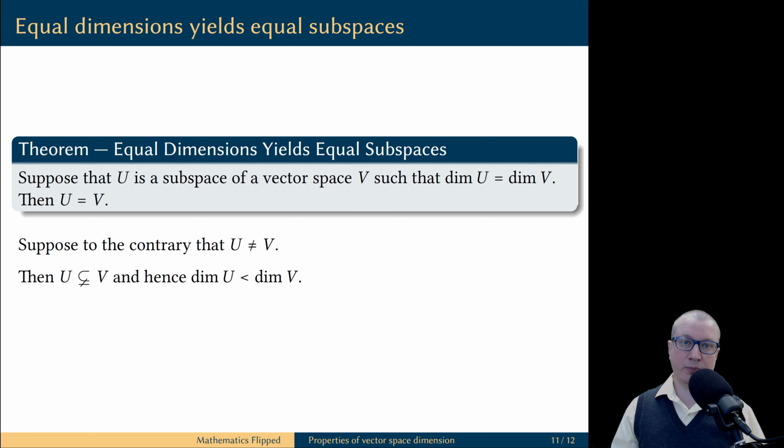This means U is a proper subset of V, and by what we just proved, as a proper subspace of V, U must have the dimension that is strictly less than that of V. This contradicts our assumption that U and V have the same dimension, and therefore we are forced to conclude that U is equal to V.